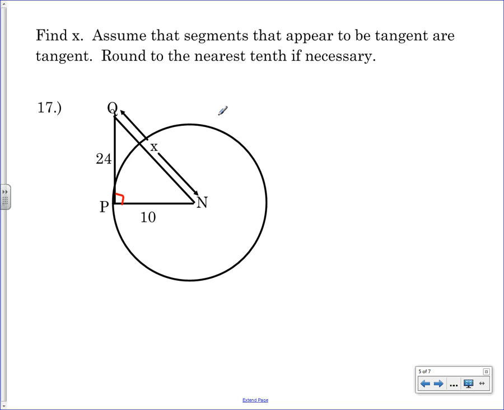Okay? So we're going to say 10 squared plus 24 squared equals x squared. Okay? What do you get when you take 10 squared plus 24 squared? 676 when you're done with it, right? And then square root both sides, and x is 26 exactly. We're not rounding.